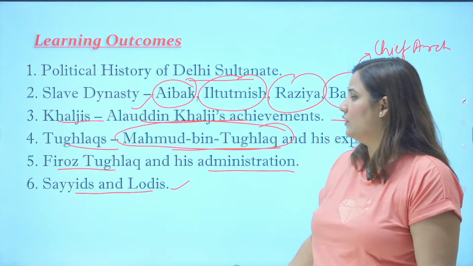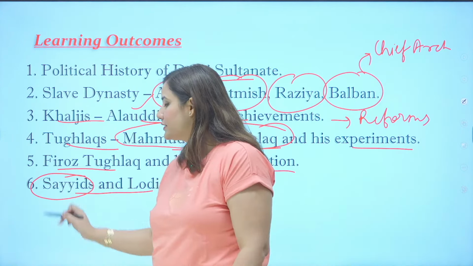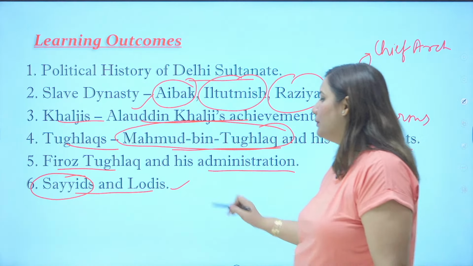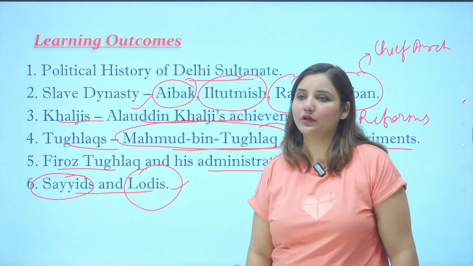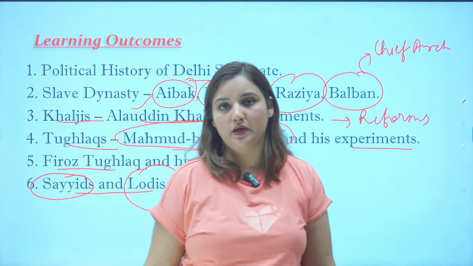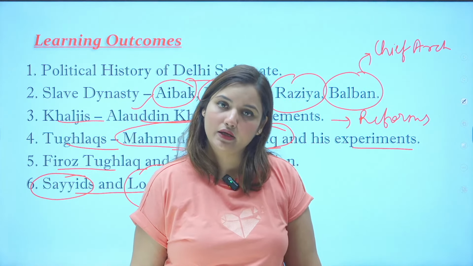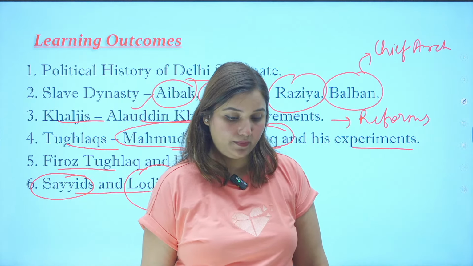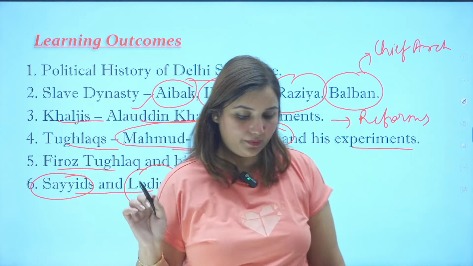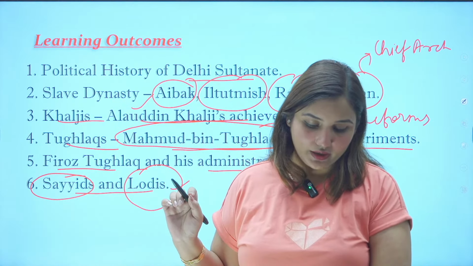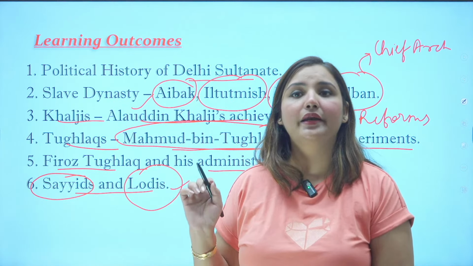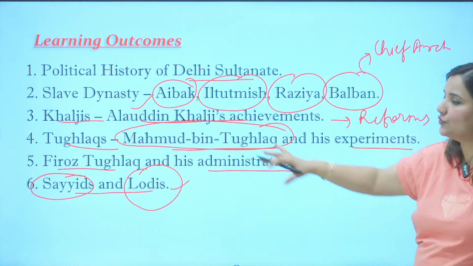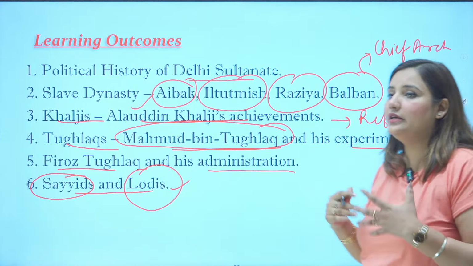Sayyid dynasty, a short-lived dynasty started by Khizr Khan, ended by Alam Shah by handing over everything to Bahlul Khan Lodi. Lodi started with Bahlul Khan Lodi, Sikandar Lodi expanded it, and Ibrahim Lodi ended it in the first battle of Panipat. Clear? Any problem? Any doubt till now? Is it clear? So this is the idea which you need to know while reading the Delhi Sultanate.